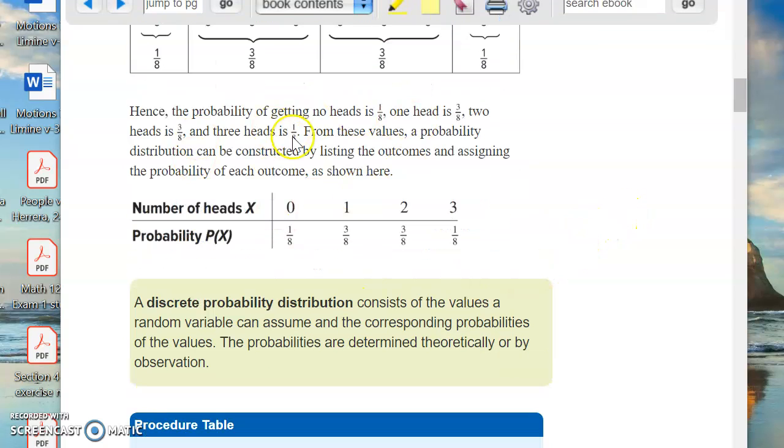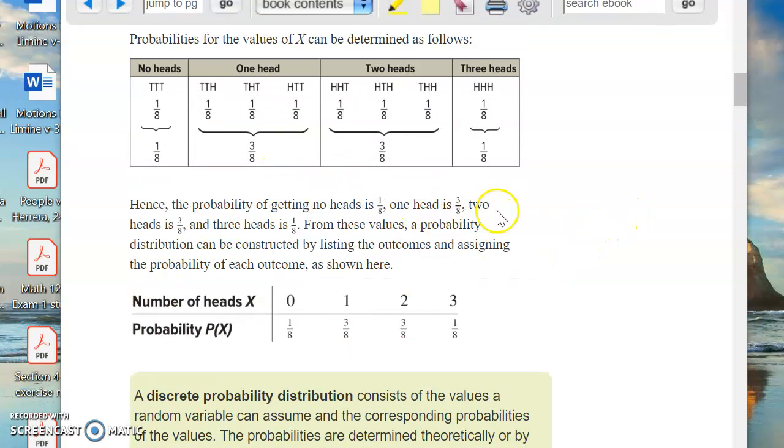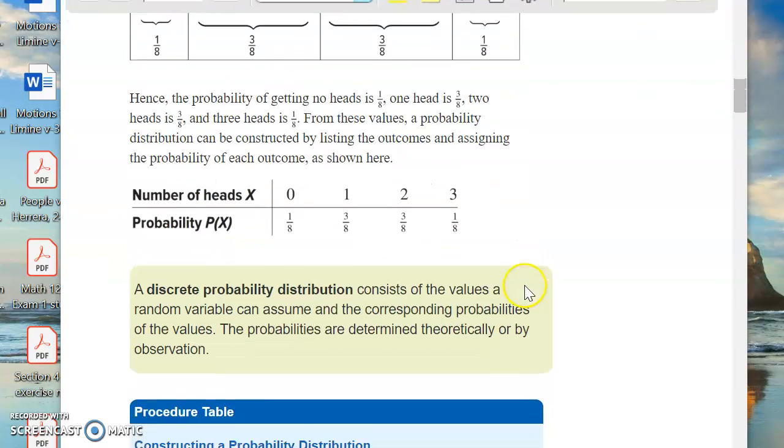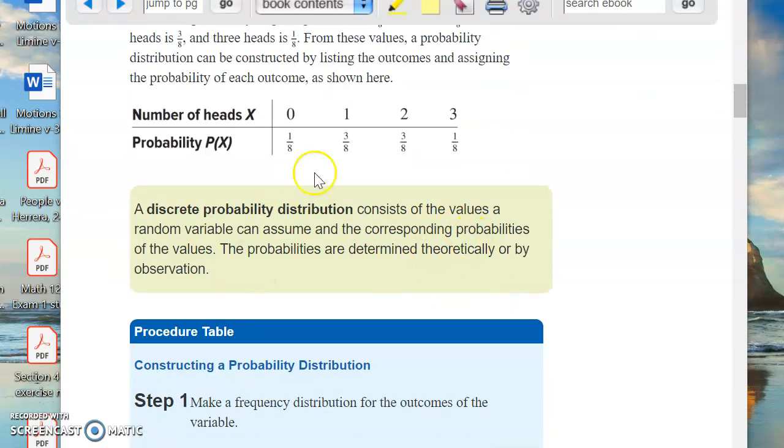Okay, so here's the possibilities, here's the probabilities. So we construct this little distribution here. The number of heads can be 0, 1, 2, 3. The corresponding probability is 1/8, 3/8, and so forth. So that's what we got right here. It's the values that the random variable can assume and the corresponding probabilities of the values.